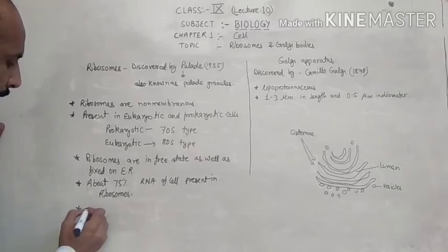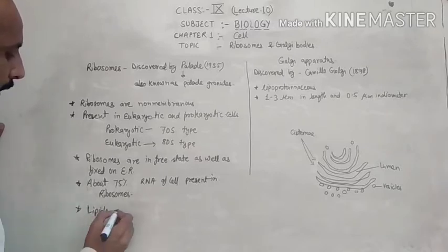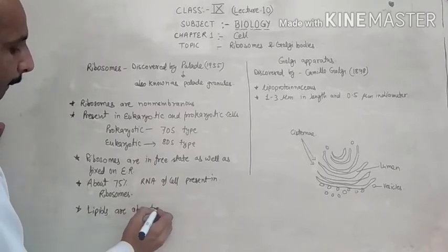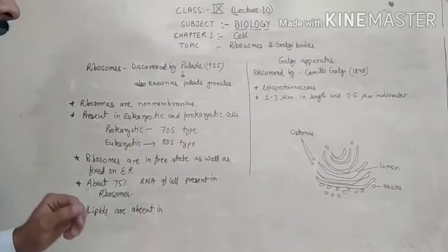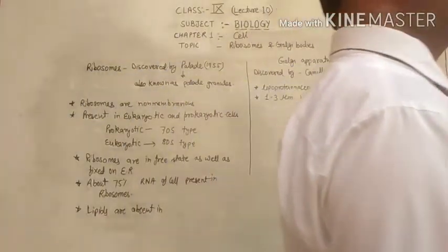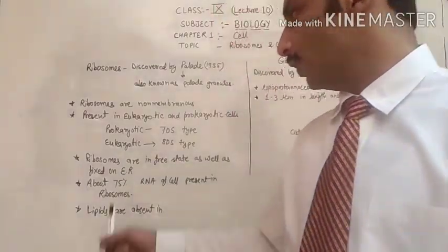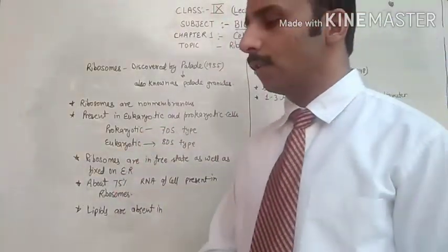Next, lipids are absent. In ribosomes, the lipids are absent. So these are the general characteristics of the ribosomes.